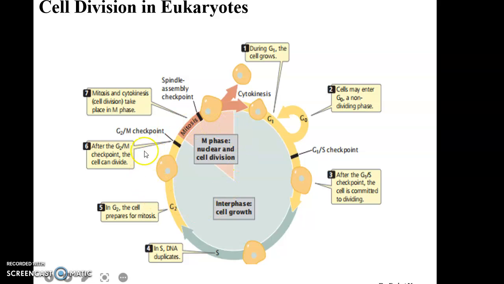This is the generalized overview of cell division in eukaryotes. Here you can see interphase, where cell growth takes place, and then the M phase, which includes karyokinesis and cytokinesis. When there is cytokinesis, there is formation of two daughter cells. So this whole diagram is the generalized overview.